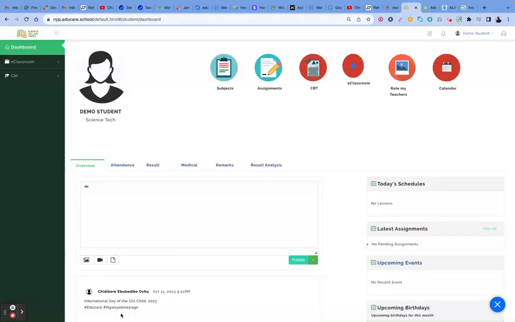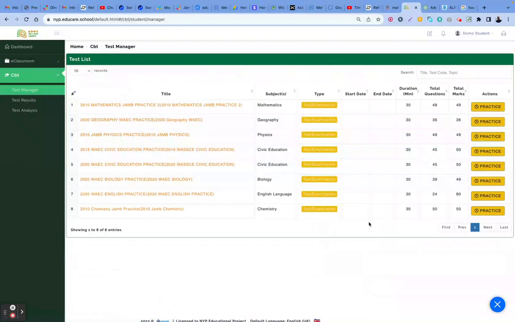Okay, so look at what it looks like. A child comes to the CBT center. A child can go to CBT, go to test manager. You go to test manager. If you notice now, we have quite a number of questions: 2019, 2020, 2010.